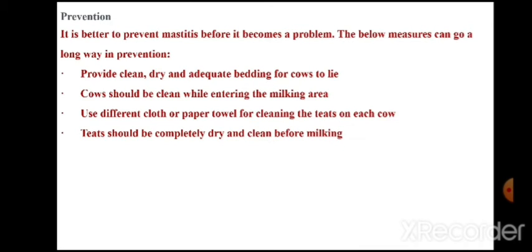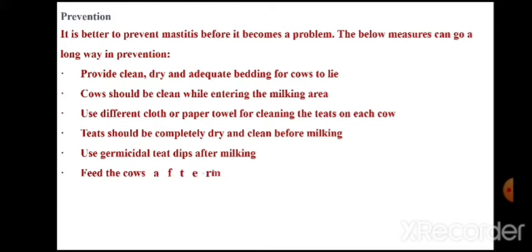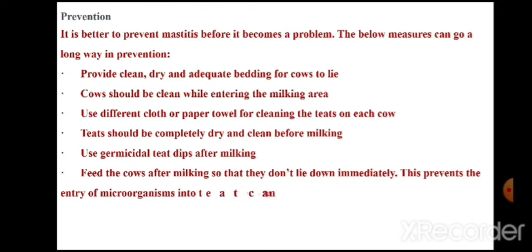Teats should be completely dry and clean before milking. Use germicidal solutions before milking of the animals. Cows should be fed after milking so that they don't lie down immediately. This prevents the entry of microorganisms into teat canals that are still open from milking.